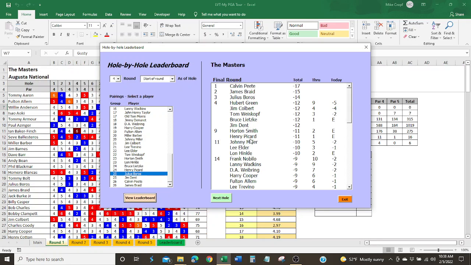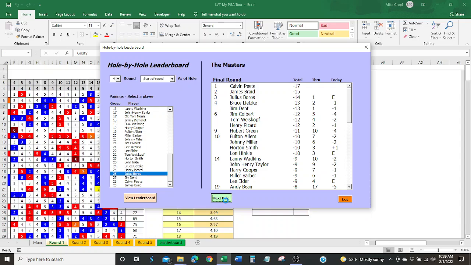If we do that, we see Calvin Peete and James Braid still haven't played, but Julius Burrows has also not played, as well as Jim Dent, who was playing with him that day. So when we started round 4, Calvin Peete was actually in the lead by 2 shots, and 3 shots over Julius Burrows. So if we go to the next hole, we will see Julius Burrows is still 3 shots back, and he's played 1, and Calvin Peete and James Braid haven't started yet, or they're on the first hole.